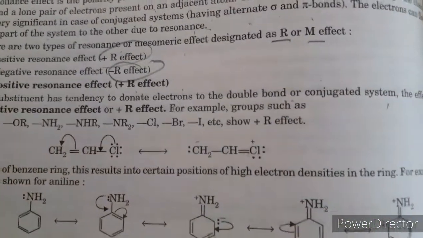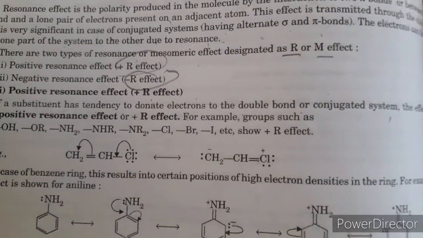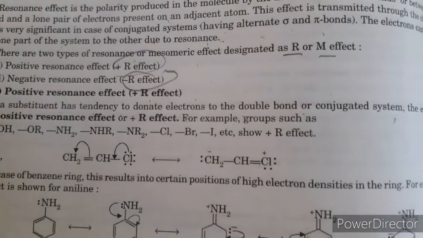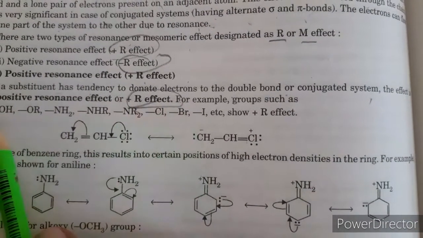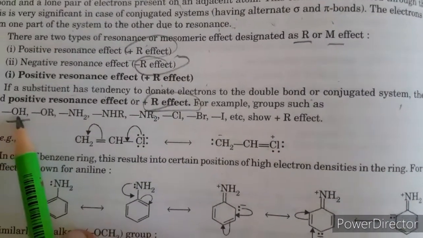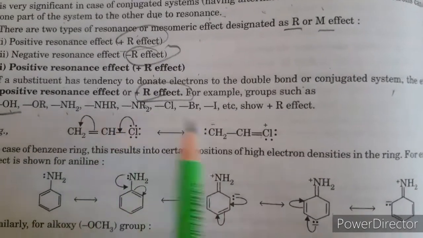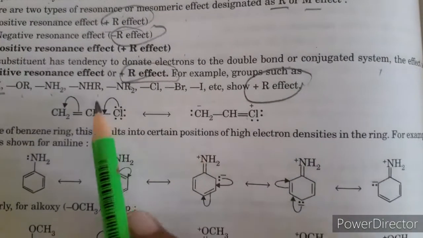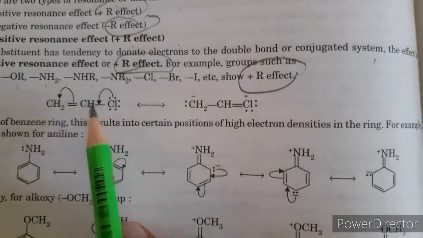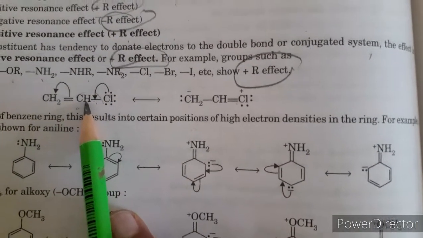If the substituent has a free electron pair which it donates to the ring, that shows the plus R effect, for example OH, which has two lone pairs on oxygen, OR, and nitrogen, which has a lone pair. These all show the plus R effect, which has a tendency to donate the electron pair, and the dispersal of those electrons or negative charge throughout the molecule.